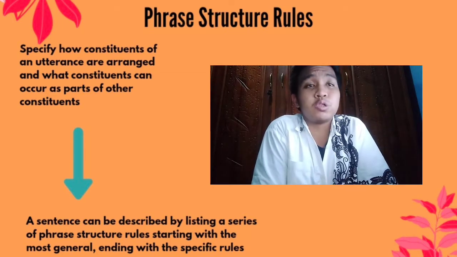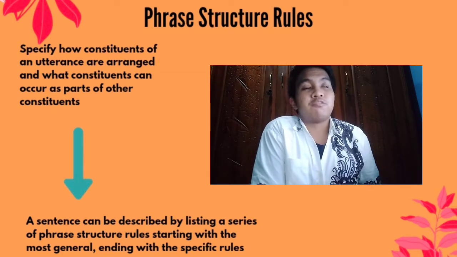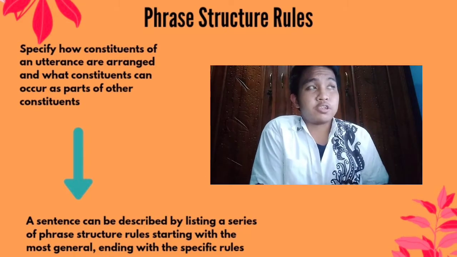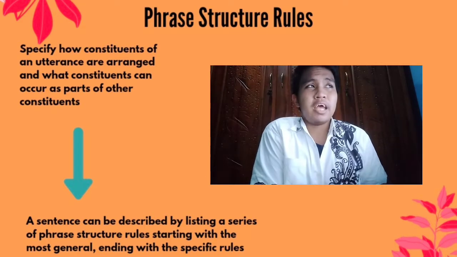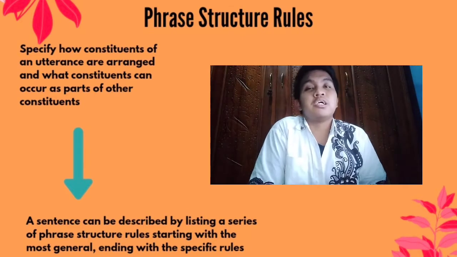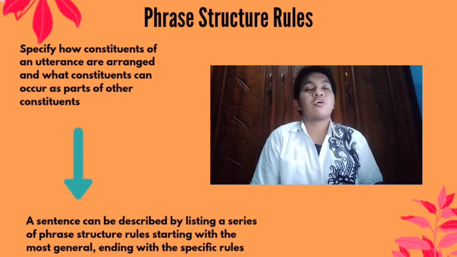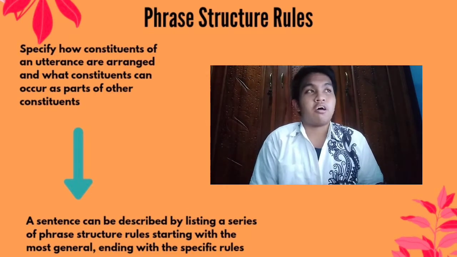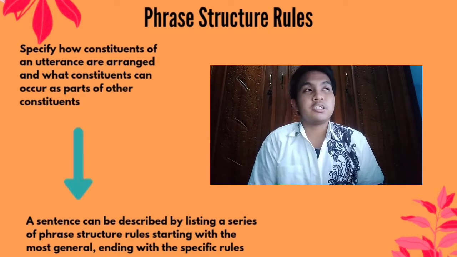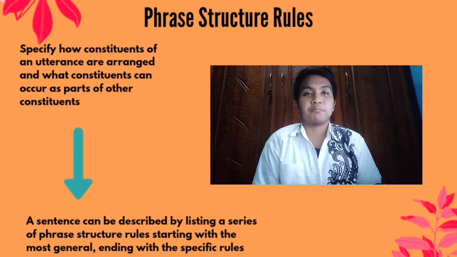We have two examples for these phrase structure rules. The art students will look at a very beautiful painting, and he will look at some beautiful paintings. We will explain the rules of phrases of both sentences. In sentence A, the rules of phrases are: subject with noun phrase, auxiliary, and verb phrase; then noun phrase with determiner, adjective phrase and a noun; adjective phrase with adverb and adjective; verb phrase with verb and prepositional phrase; and prepositional phrase with preposition and noun phrase.